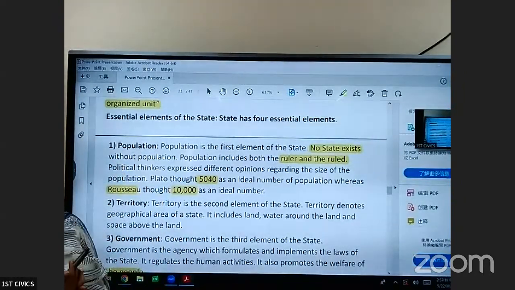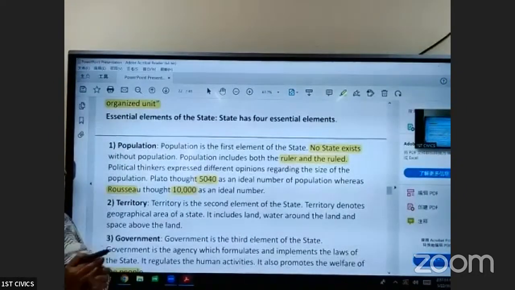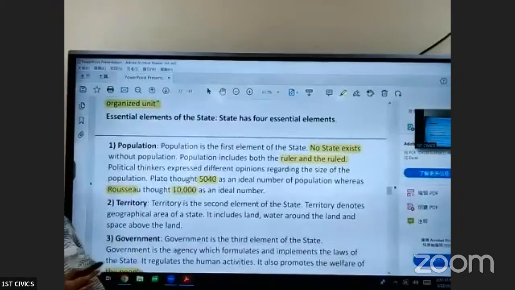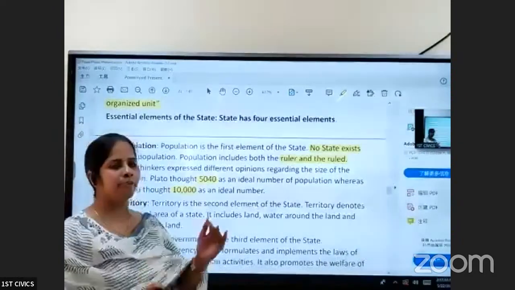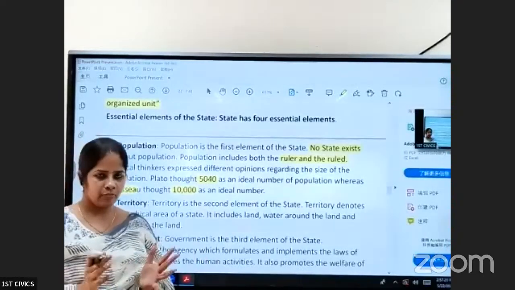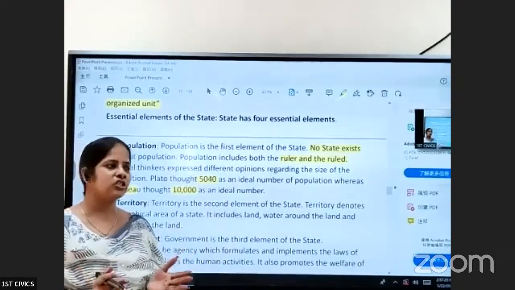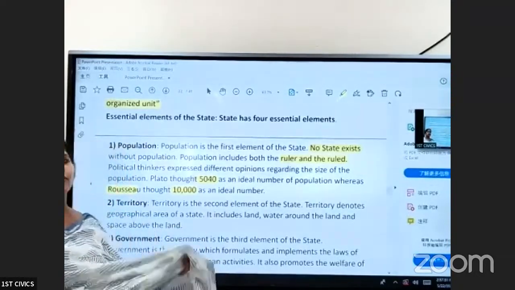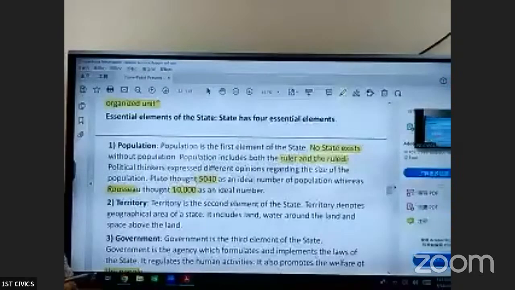Now we have billions of people living in one state. So there is no upper or lower limit to the size of the population. According to Aristotle, there is no limit. Modern states exist with huge population, and some states have very little population.